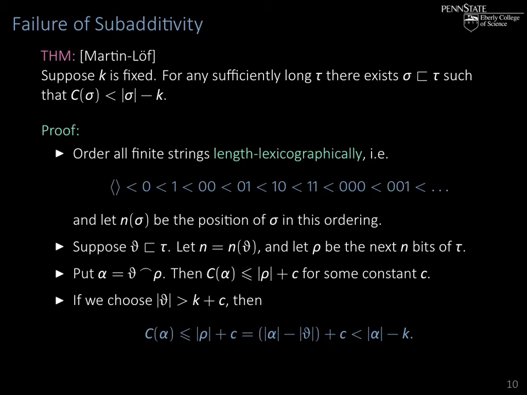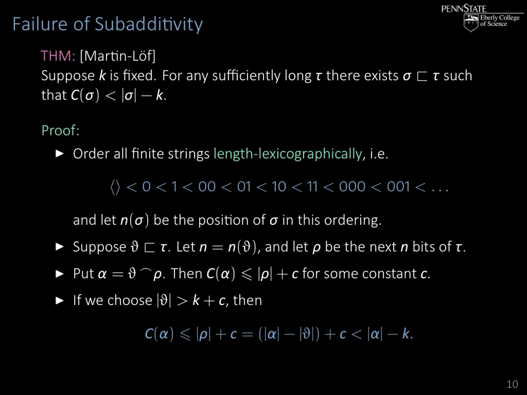Now, how do we prove this? First, we order all finite strings length-lexicographically. What does that mean? We first order by length, and then between strings of the same length we order like in the phone book, so 0 is less than 1, just like A comes before B. The empty string is the smallest one, then 0 and 1, the two strings of length 1, then 00, 01, 10, 11, and then all strings of length 3 and so on.